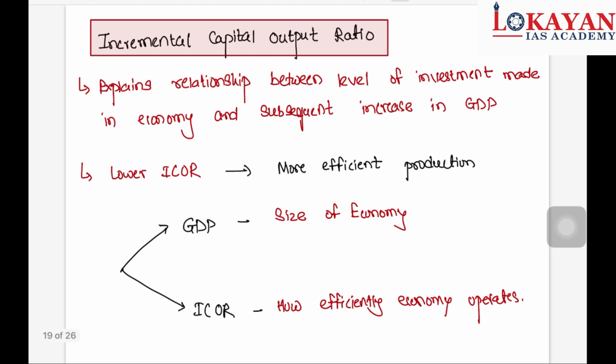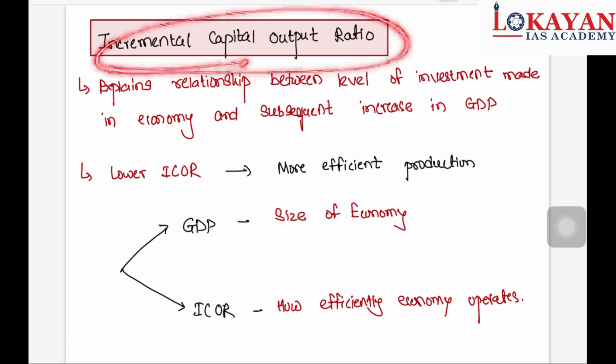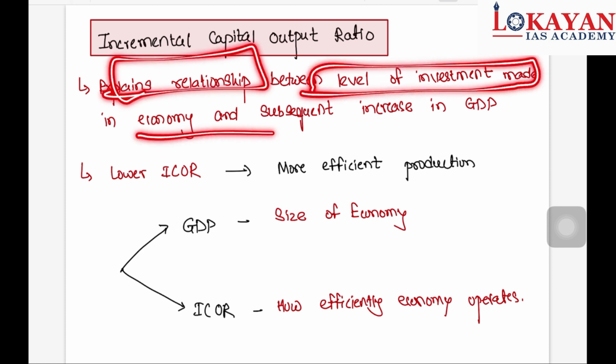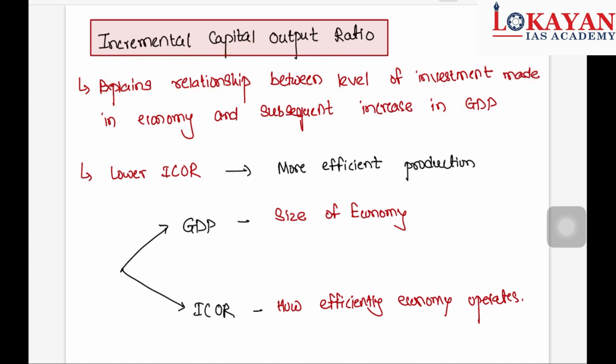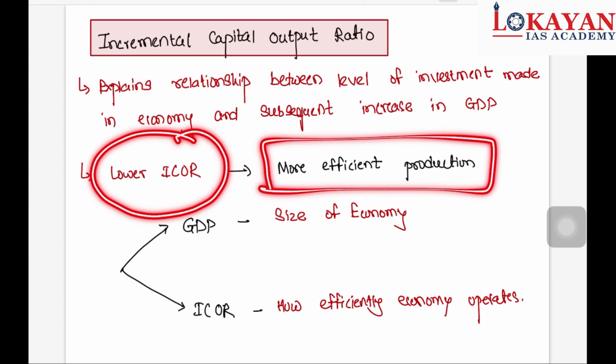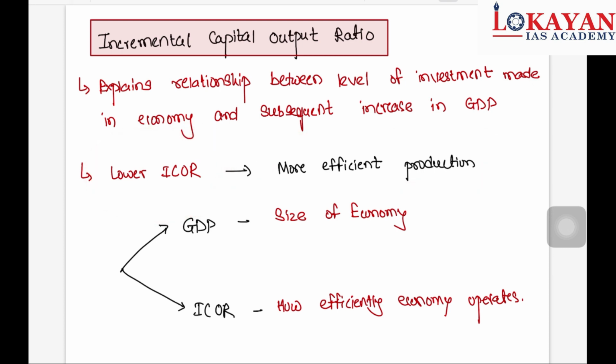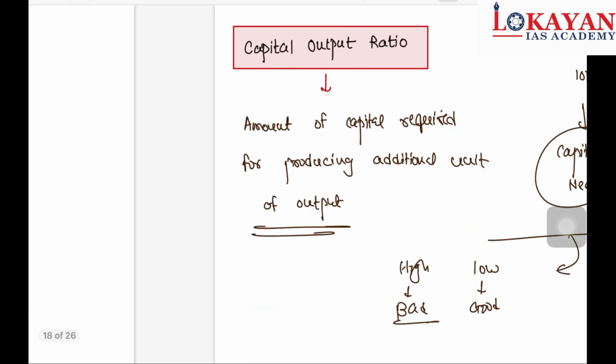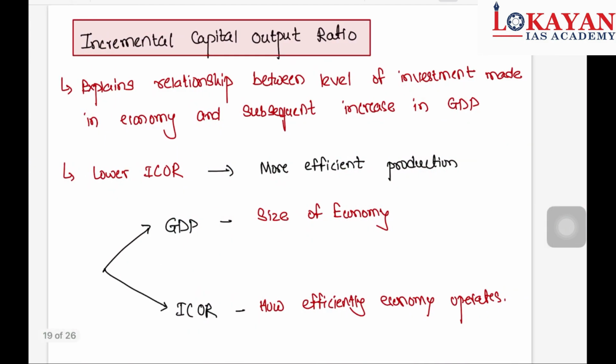Now let's see another concept known as incremental capital output ratio. Incremental capital output ratio explains the relationship between the level of investment made in the economy and the subsequent increase in GDP. So lower incremental capital output ratio, more efficient production. Now what is the difference between GDP and ICOR? GDP gives you the size of the economy, and the incremental capital output ratio tells you how efficiently the economy operates. Okay, so understand the difference between these two concepts.